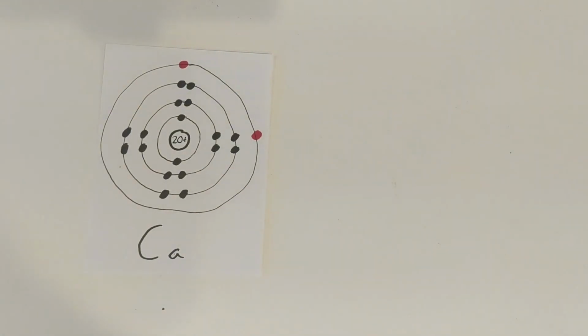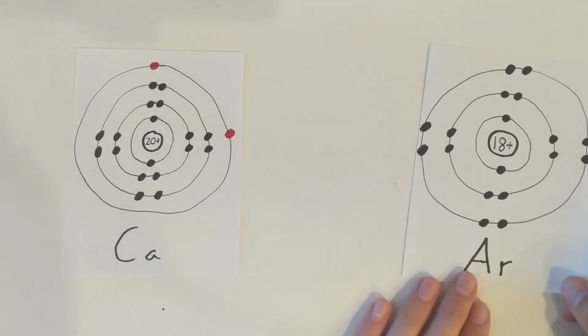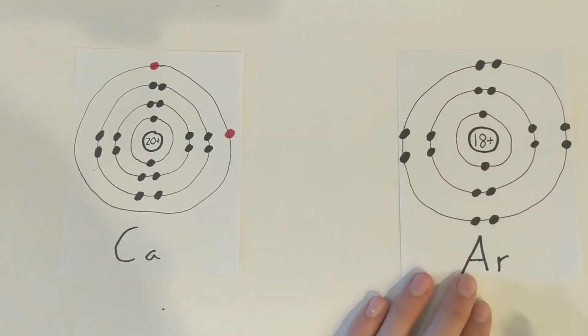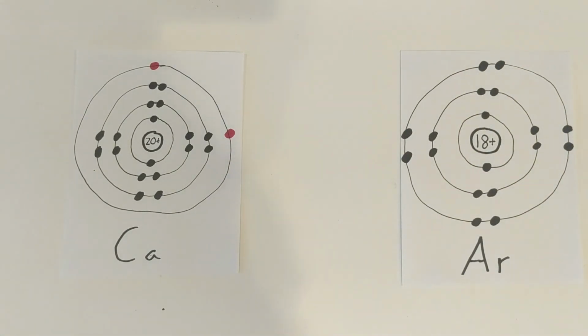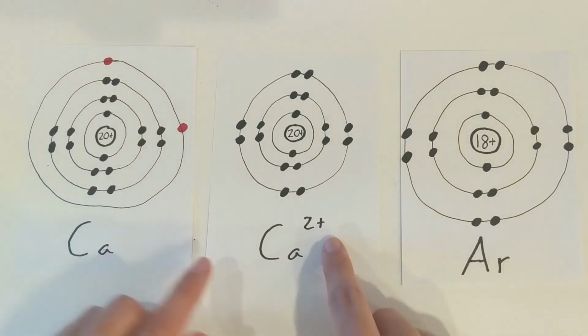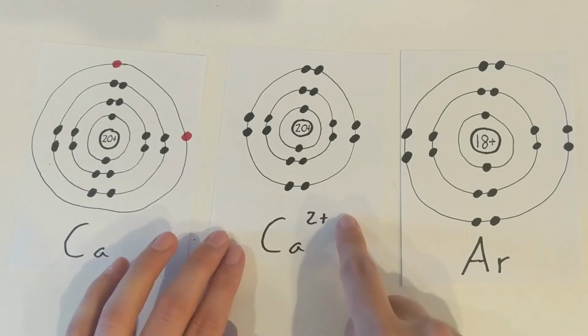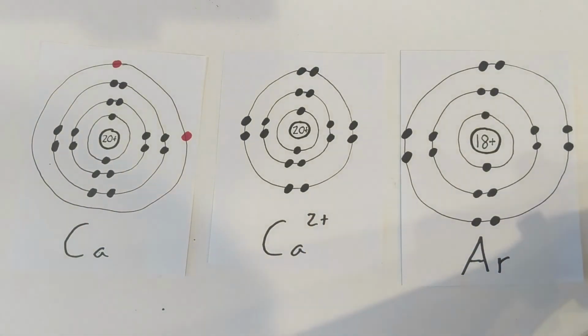And again, calcium is a metal, so it's going to want to lose those valence electrons to look just like our noble gas, have those 8 outer valence electrons in that third energy level. So losing 2 valence electrons will give calcium a +2 charge.